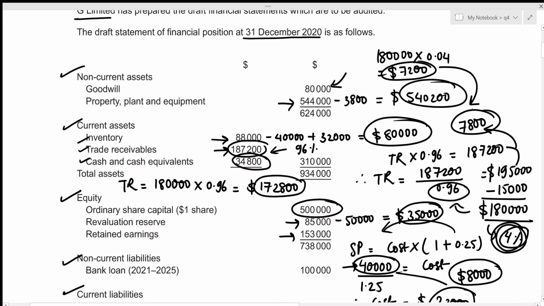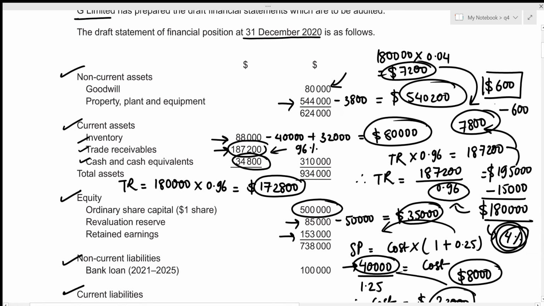And the overstatement value is just the difference. So that's 7,800 minus 7,200, which gives 600, right? So this was overstated, so we definitely need to subtract this, right? So if we are to subtract 600, and we know that the provision for doubtful debts should always be subtracted in order to figure out the profit.